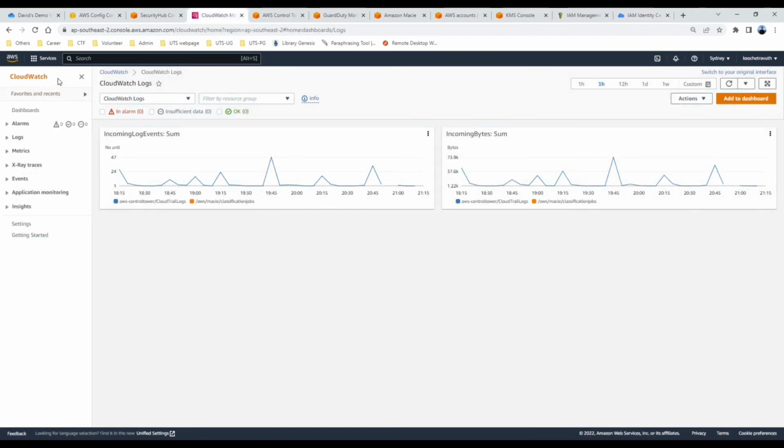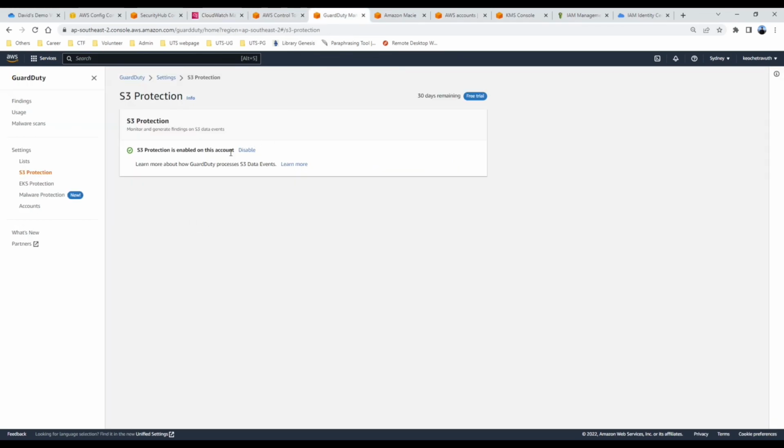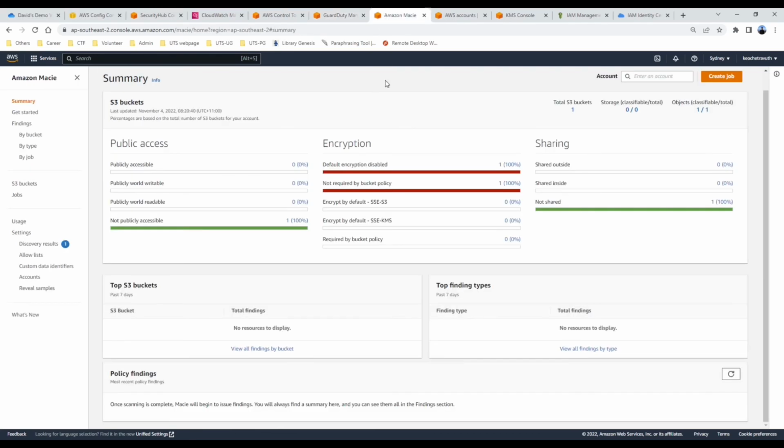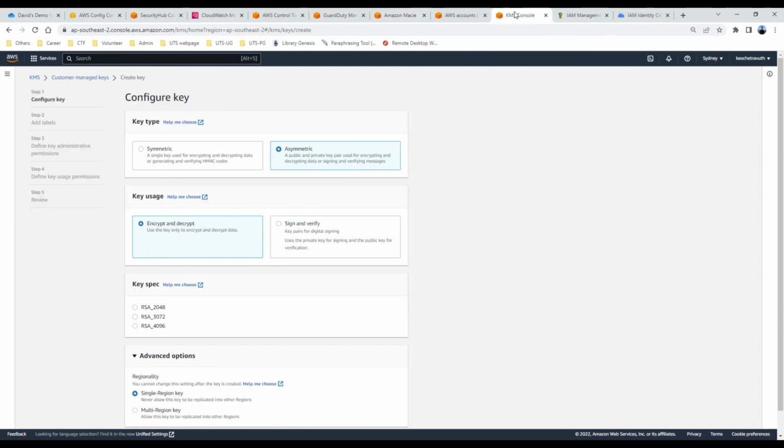Other AWS security services include CloudWatch that can be used to view event logs and alarms, GuardDuty to protect S3 buckets and process data events, Amazon Macie also for analyzing S3 buckets, and lastly, KMS is used to create symmetric and asymmetric public and private key pairs.